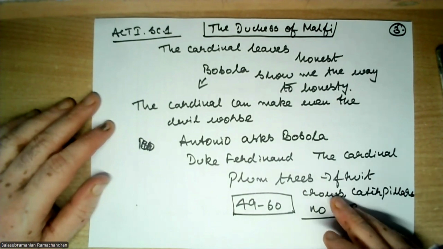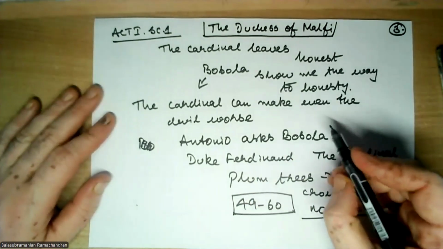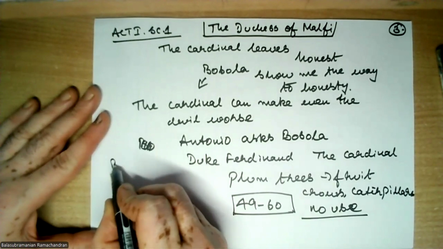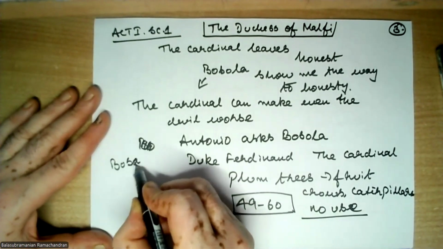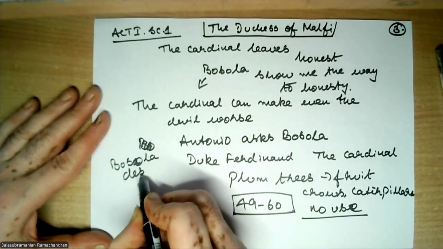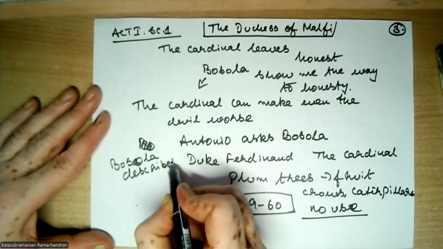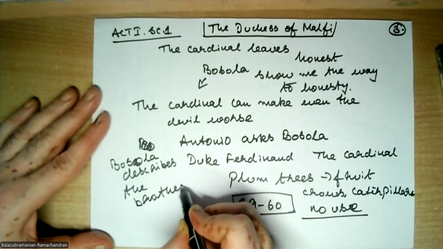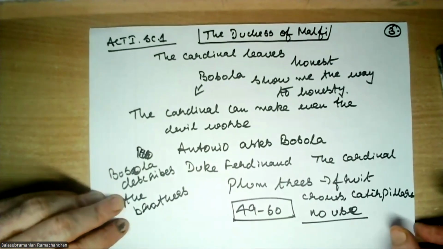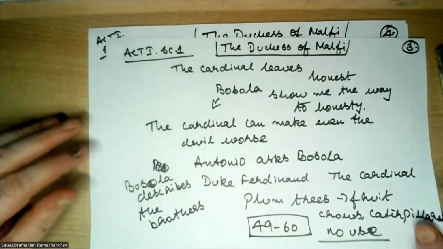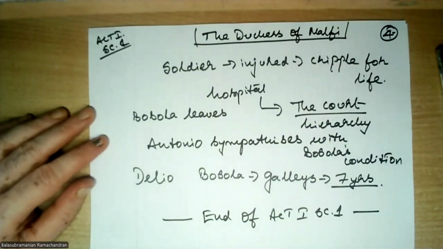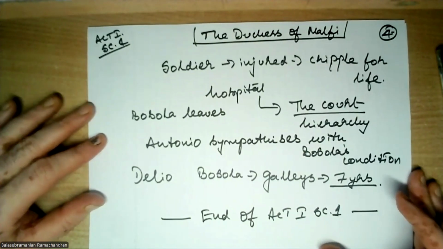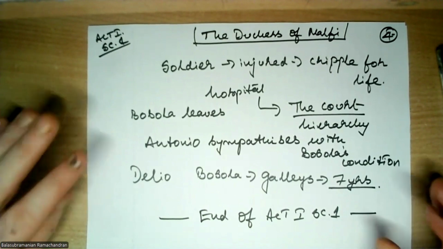And so this is the comparison that he gives Antonio. Bosola describes the brothers, Duke Ferdinand and the Cardinal, comparing them to plum trees who are of no use to anyone except themselves. They will be quite okay, but the people who are associated with them are not.